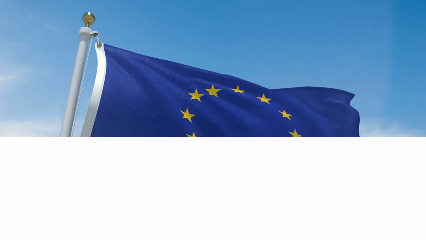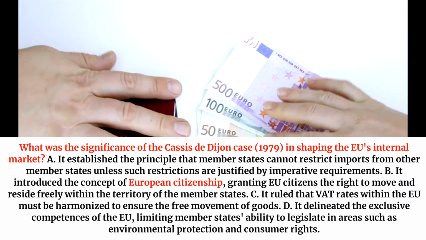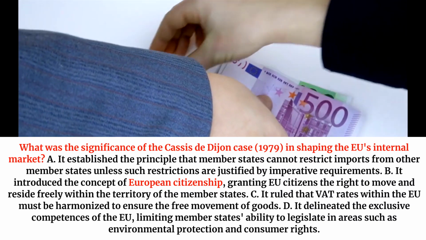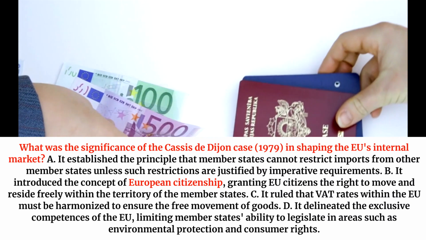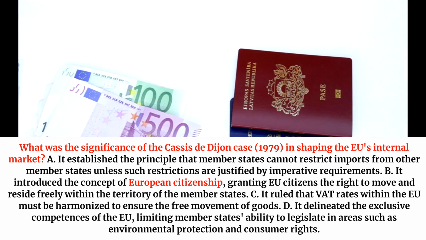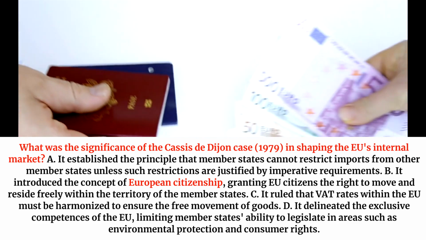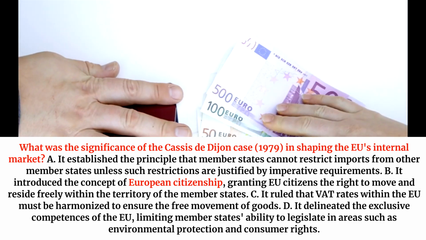What was the significance of the Cassis de Dijon case, 1979, in shaping the EU's internal market? A. It established the principle that member states cannot restrict imports from other member states unless such restrictions are justified by imperative requirements. B. It introduced the concept of European citizenship, granting EU citizens the right to move and reside freely within the territory of the member states.